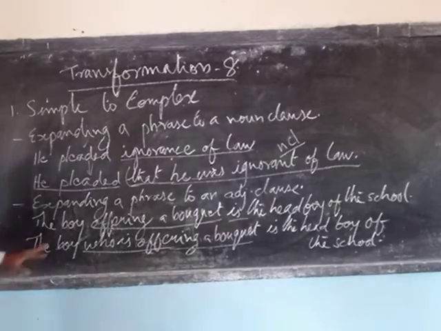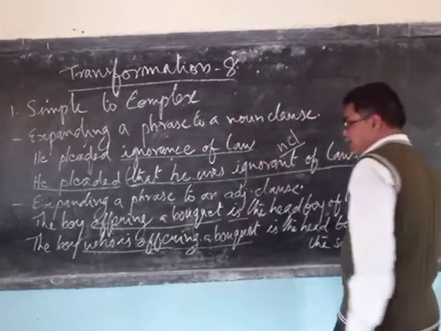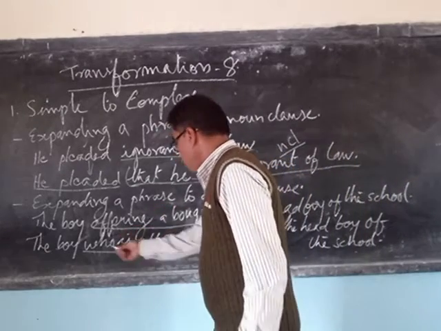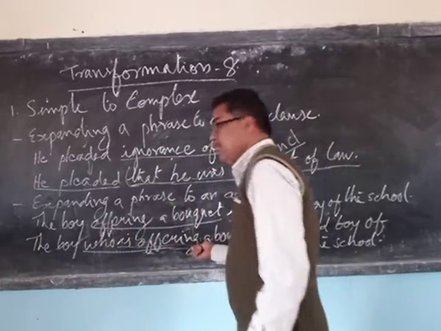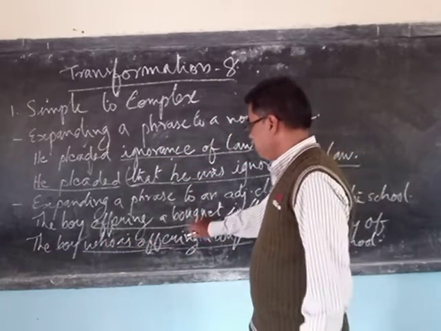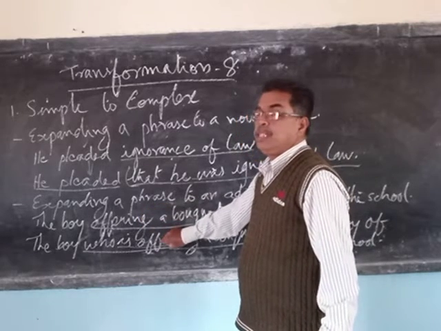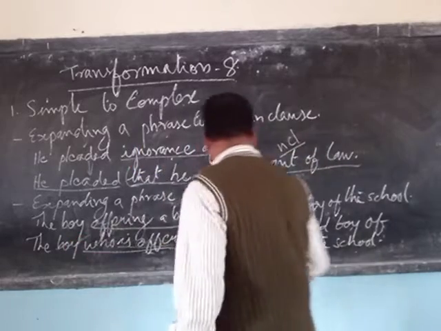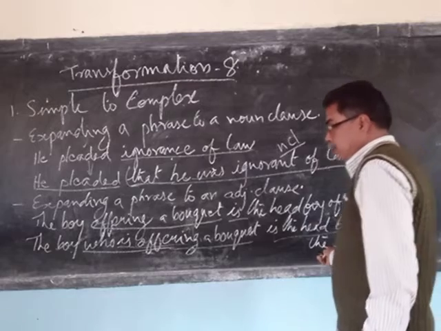Now here you see, the boy who is offering a bouquet is the head boy of the school. Here offering a bouquet is changed into who is offering. Who is a subject, is offering is a finite verb, a second finite verb. From this present participle we have made it into is offering, a verb. So the boy is the head boy of the school is the main clause.